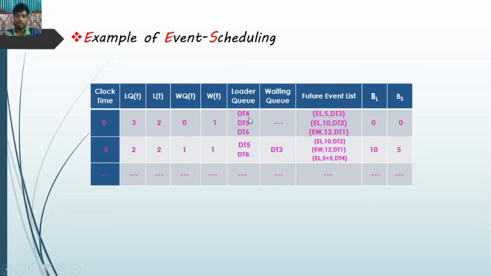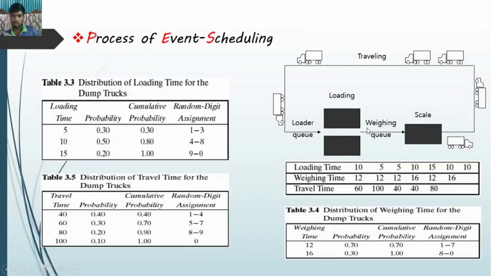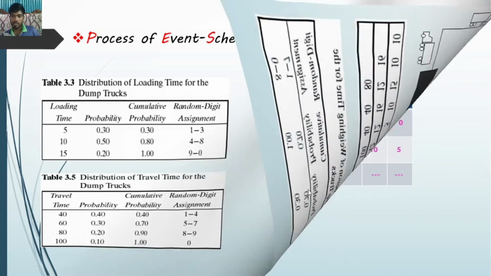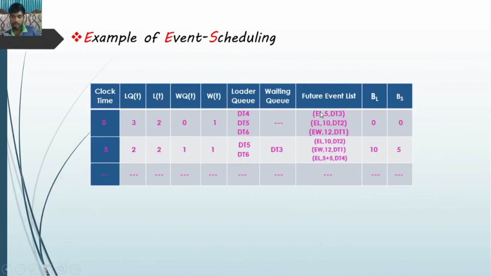Then it passes through the waiting queue into the scaler. In this future event list, EL is for end of loading and EW for end of waiting. From this scenario and using this table we can find these values.